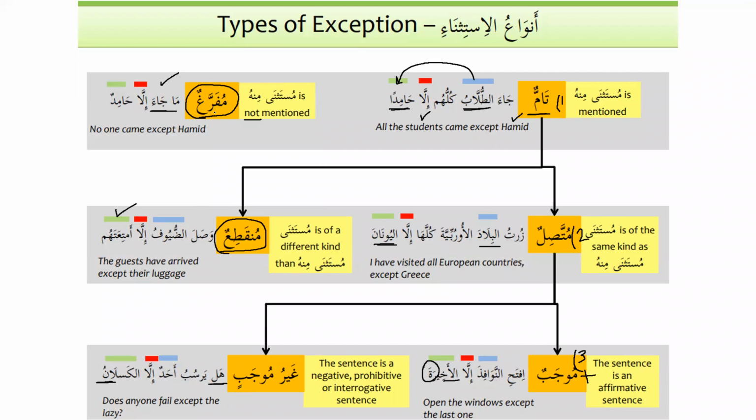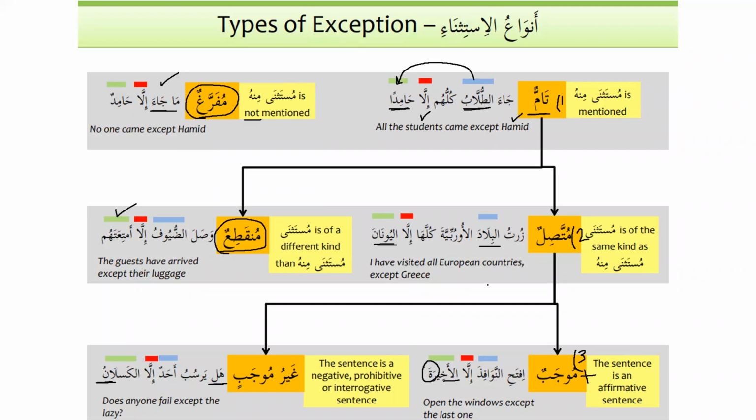So mufarraghun and ghayru mujabun. As we can see, the connotation is negative as well. So that means they can be marfu. But if the speech is munqati'un, it is mansub. And if the speech is tammun, muttasilun, and mujabun, if the three conditions are met, then the noun after illa will also be mansub.